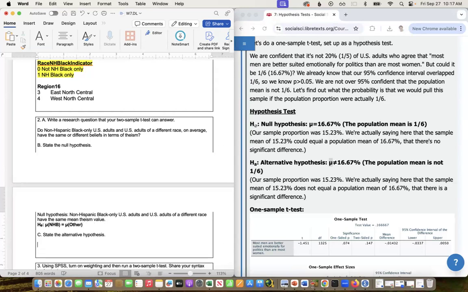And then my alternative hypothesis is that there is a relationship. That the means are different, meaning that we're over 95% confident that non-Hispanic Black only U.S. adults have a different level of theism on average than folks in a different racial category.